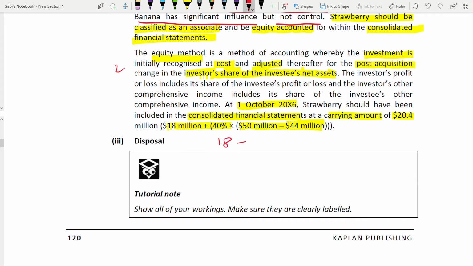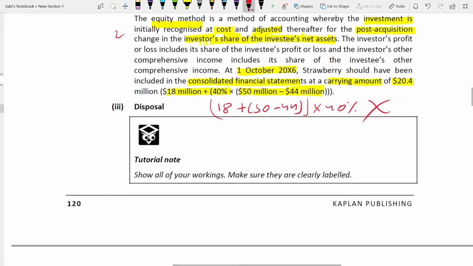18 plus 50 minus 44, the whole thing into 40%. No, it's wrong. That is not the way. 40% only on the post acquisition period. Okay, 50 minus 44 plus 18, plus the cost. You have bought it for 18 million, so which is 20.4. Now let us come to the third part, which is disposal.